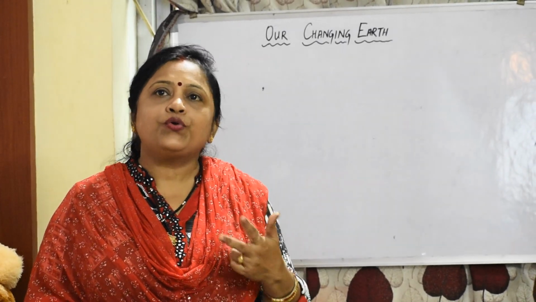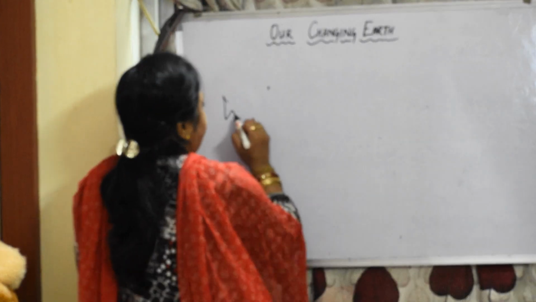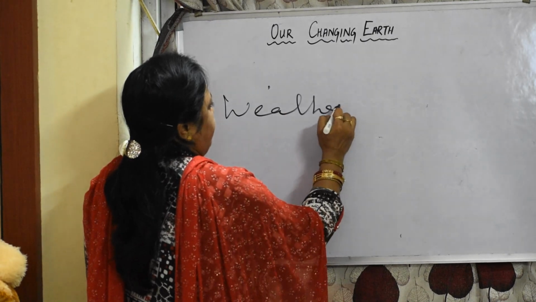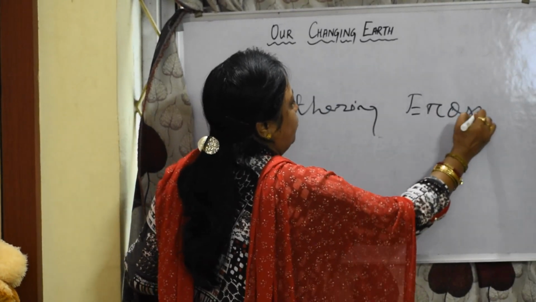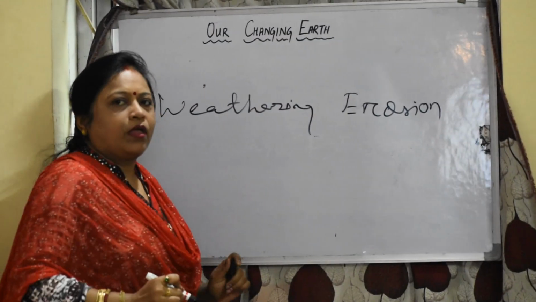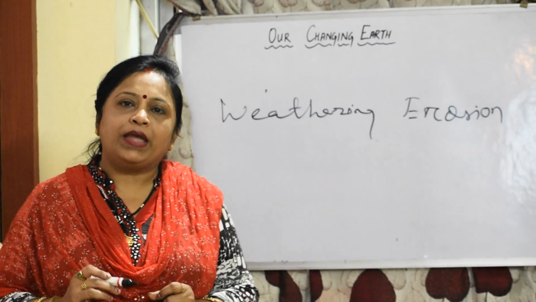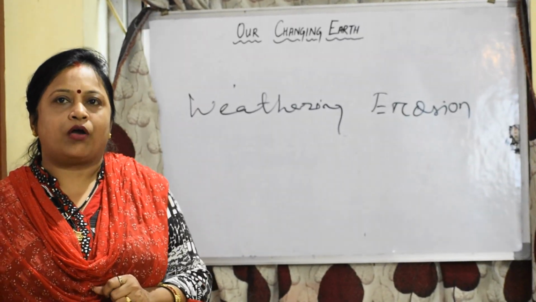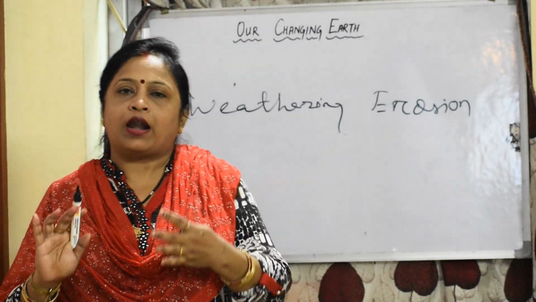There are two types of exogenic forces, weathering and erosion. Due to these two forces, the landscape is being continuously worn away. Then we'll think about weathering and erosion.